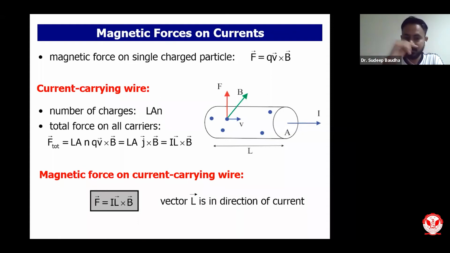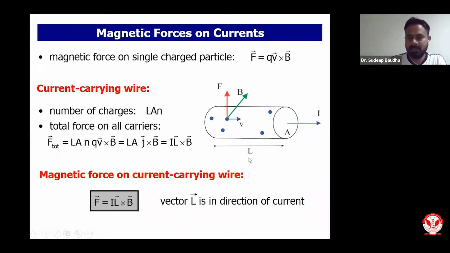So we are talking about length in this direction. I is the current. Current direction is opposite to the motion of electrons. B is your magnetic field. When we do this type of calculation for magnetic force on a current carrying element, we recommend that the vector of the length lies in the direction of current.